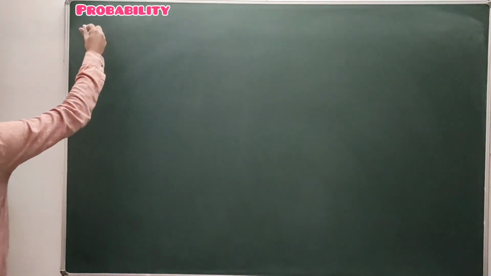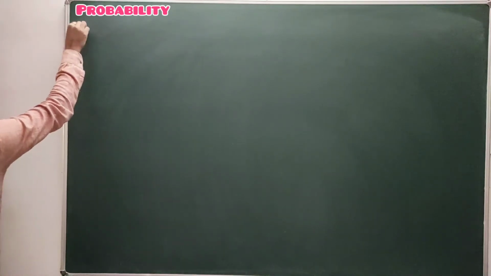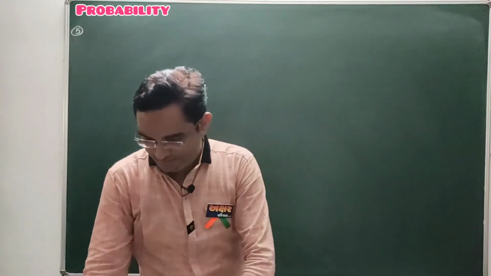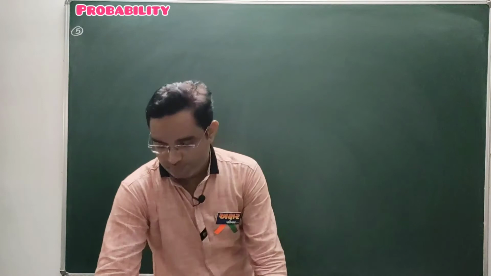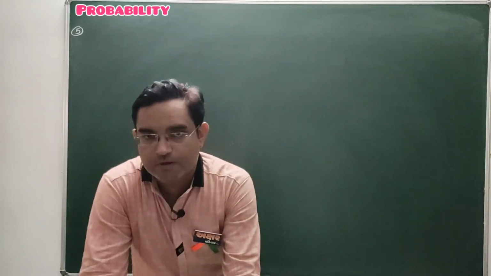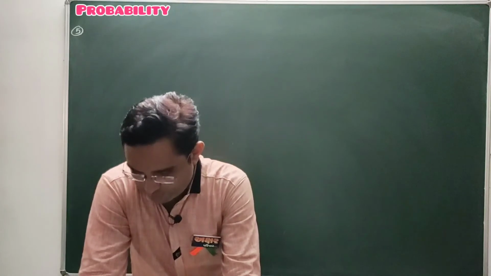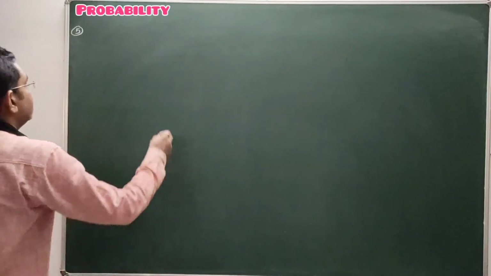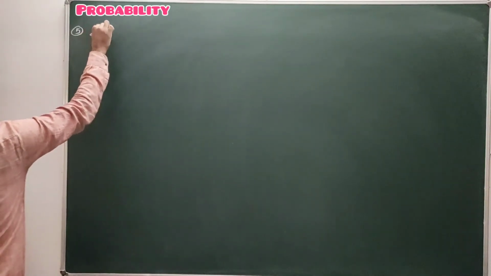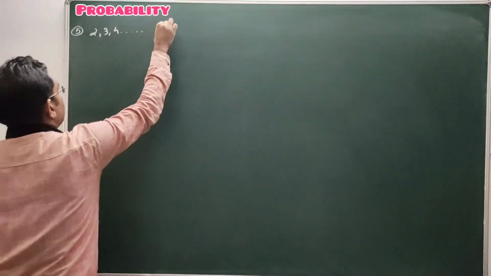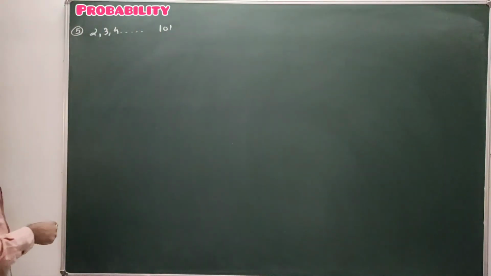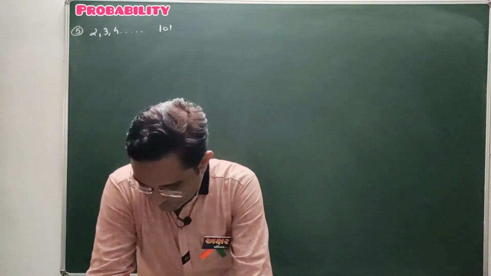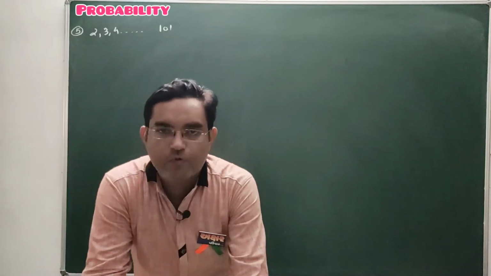Okay students, now question number 5. Listen to the question carefully. Question 5 says cards marked with the numbers 2 to 101 are placed in a box and mixed thoroughly. So we have cards marked 2, 3, 4 up to 101, and these cards are mixed thoroughly in a box. One card is drawn from this box.